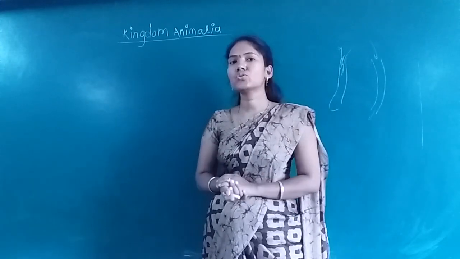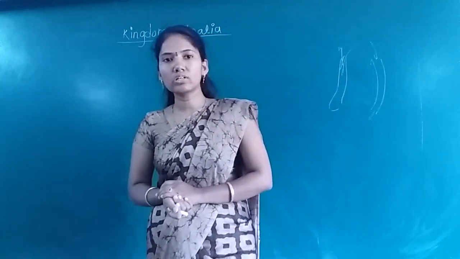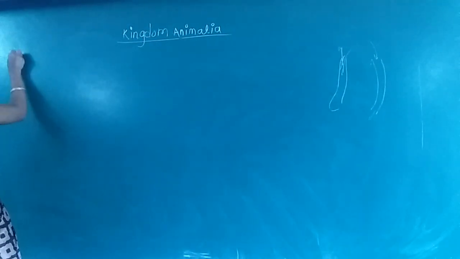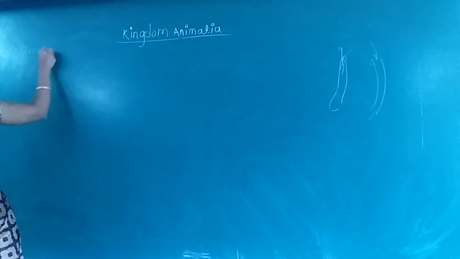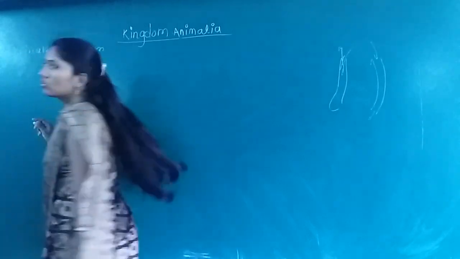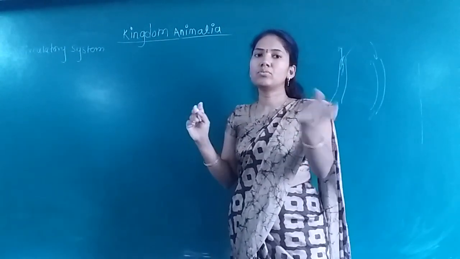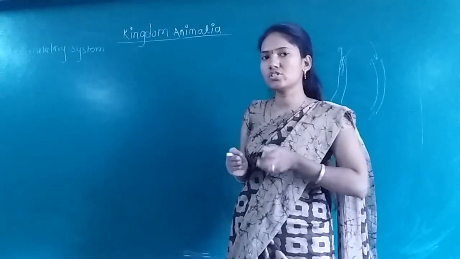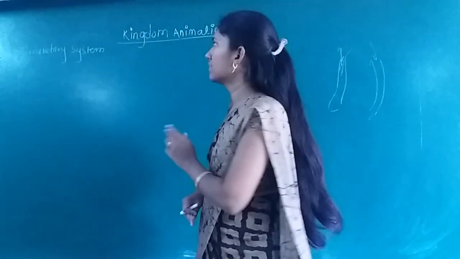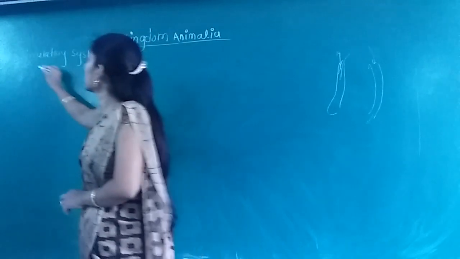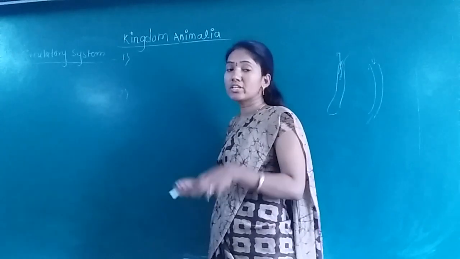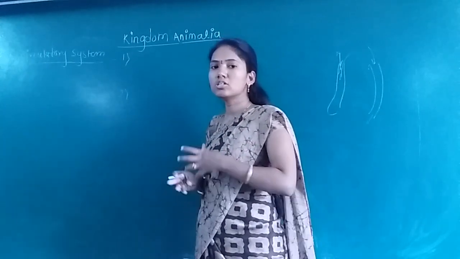Now today we are going to see the next criterion used for the classification of animals. The next criterion is the circulatory system. In the digestive system we were discussing the various systems used for classification. First is the digestive system, with two parts, incomplete and complete. Second is the circulatory system, which is also of two types. First of all, you have to understand the meaning of these words.